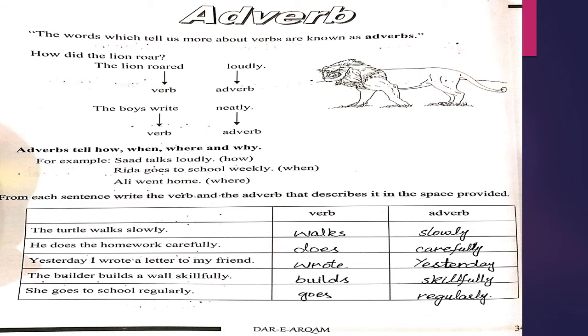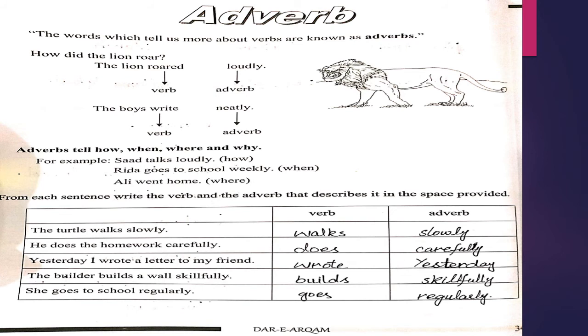For example, Saad talks loudly. How? Rida goes to school weekly. When? It is showing the time. Ali went home. Where? Like place. Next is, from each sentence, write the verb and adverb that describes in the space provided. The first sentence is, the turtle walks slowly. Here, walks is an action word, so write it in a place of verb, and slowly is an adverb.